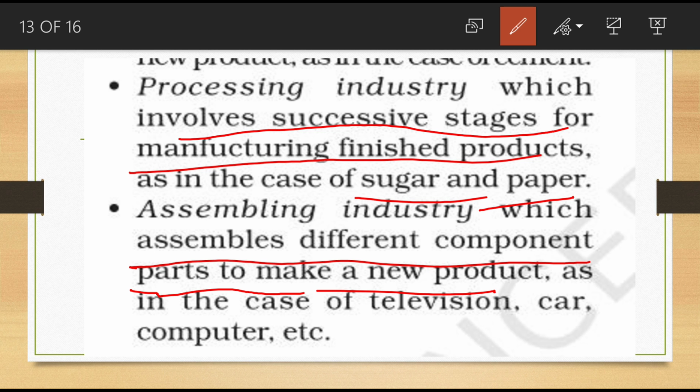Different parts are there, and these are joined and combined to make one product, isn't it? So that type of industries are called assembling industries. Assembling industry assembles different components or parts to make a new product. Example, television, car, computer, etc.